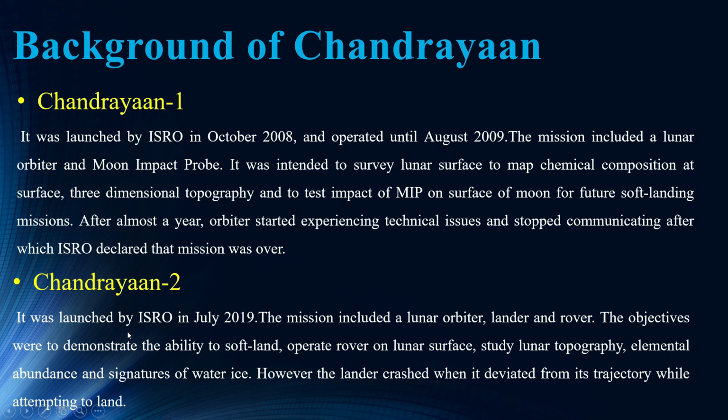Now the Chandrayaan-2 mission. This was launched by ISRO in July 2019. The mission included an orbiter, lander and rover. The objectives of this mission were to demonstrate the ability to soft land, operate a rover on the lunar surface, and study lunar topography, elemental abundance and signatures of water ice. However, the lander crashed and deviated from its trajectory while attempting to land. So this mission also failed.